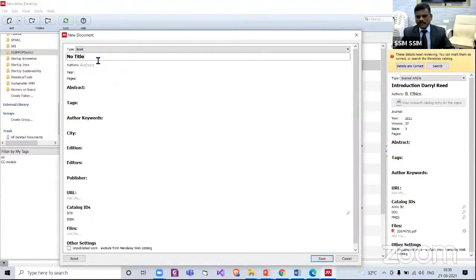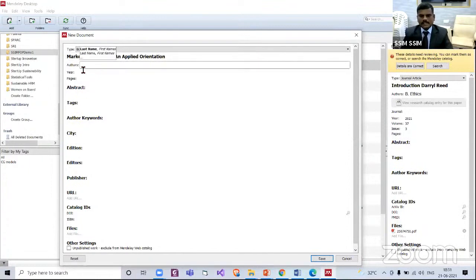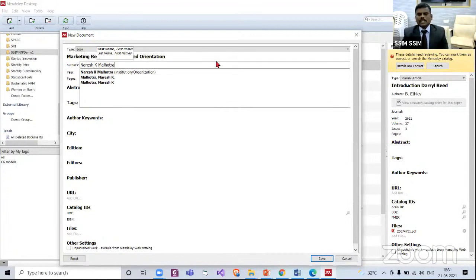What is the name of the book? Let us say the name of this book is Marketing Research: An Applied Orientation. Next comes authors. Authors: Naresh K. Malhotra and Satyabhushan Dash.